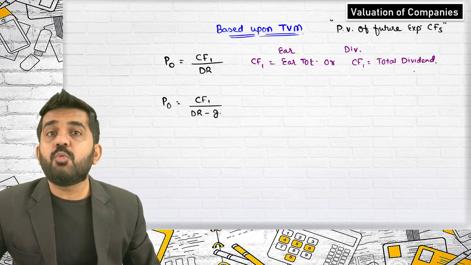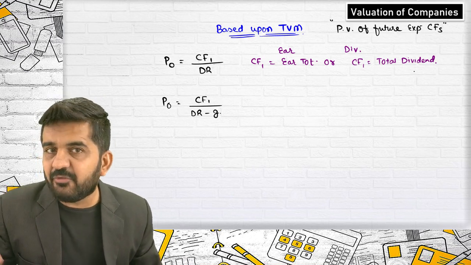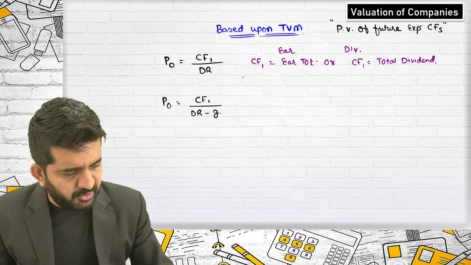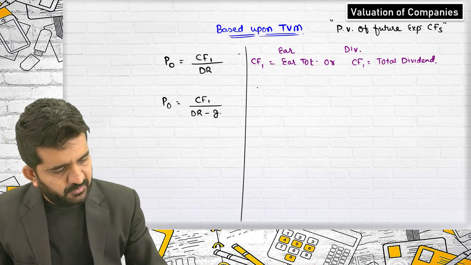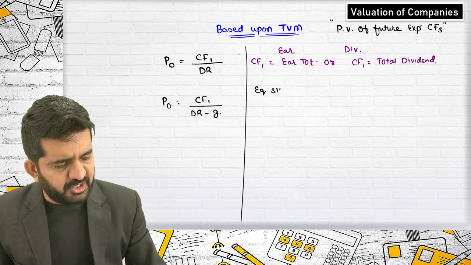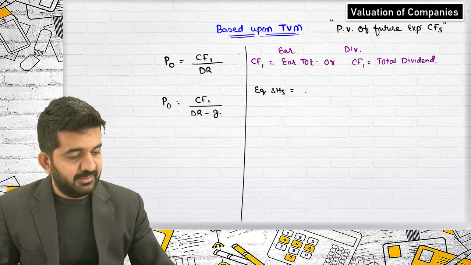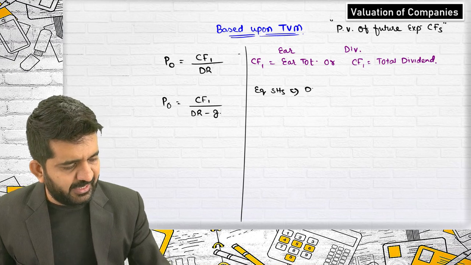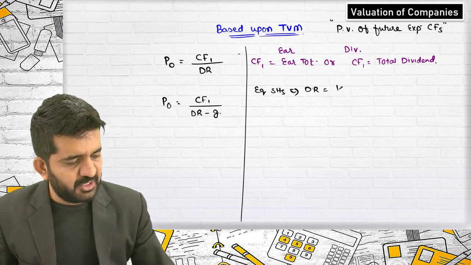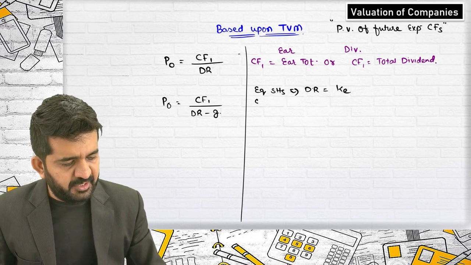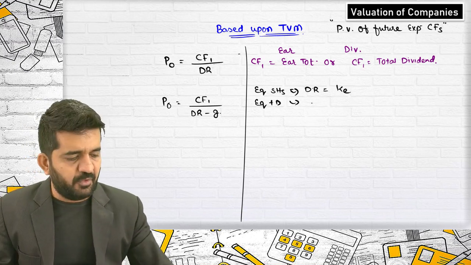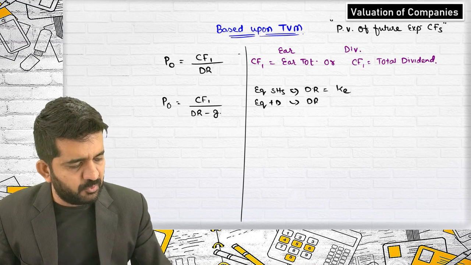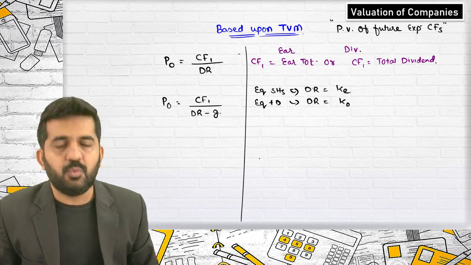The question comes, what should be the discount rate? Again, we have understood it. If it is from the point of view of equity shareholders, then discount rate will be equal to KE. If it is equity plus debt holders, from the point of view of equity plus debt holders, discount rate should be KO.